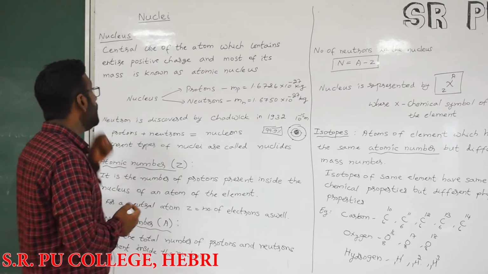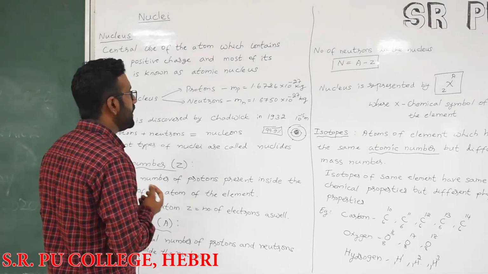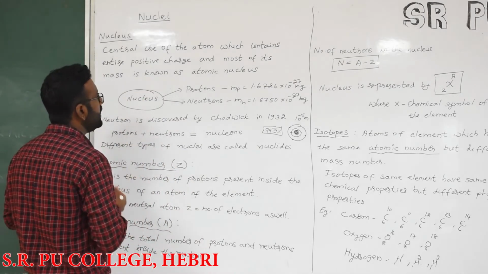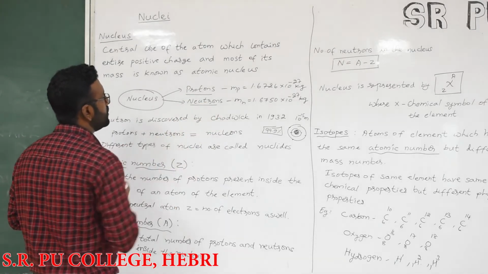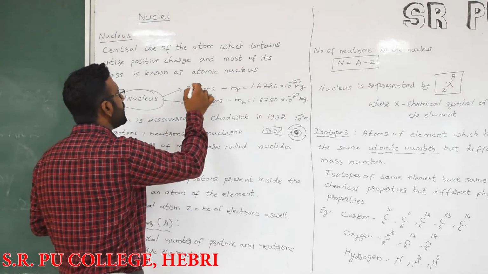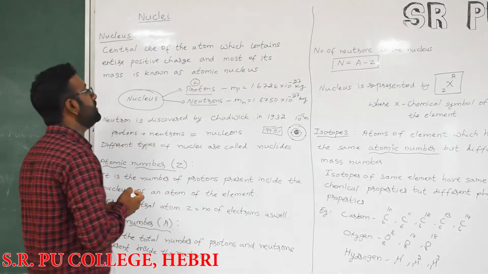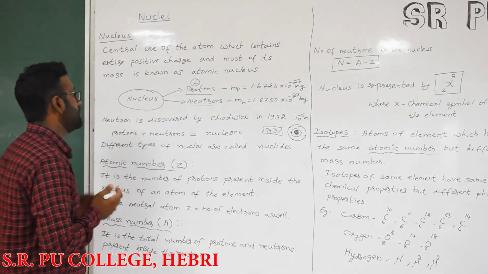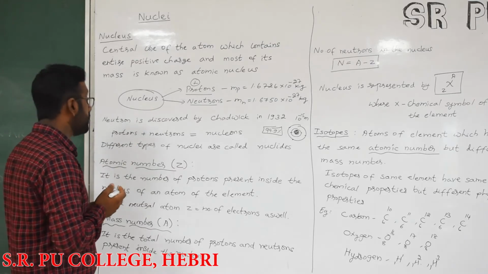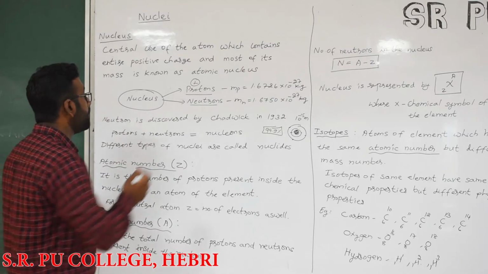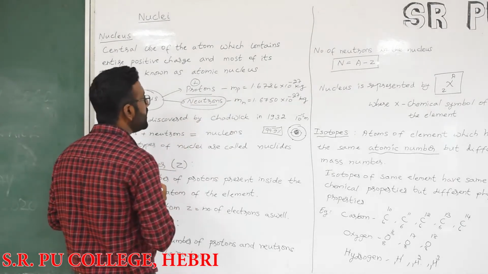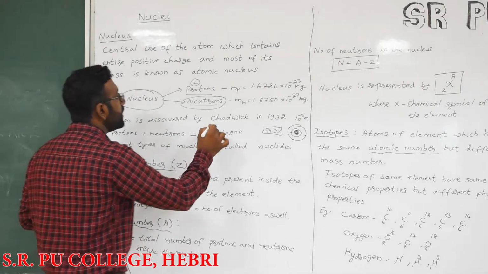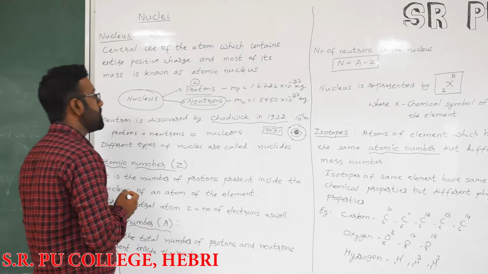Now let us see what is present in the nucleus. The nucleus mainly contains protons and neutrons. A proton is a positively charged particle discovered by the one who found the nucleus, Rutherford. Protons were also discovered by Rutherford. Neutrons are chargeless particles present in the nucleus, discovered by Chadwick in the year 1932.